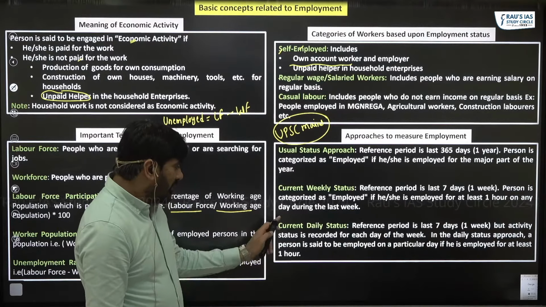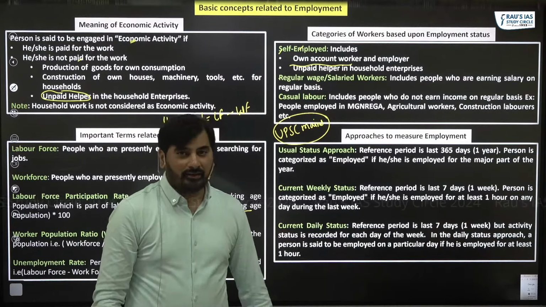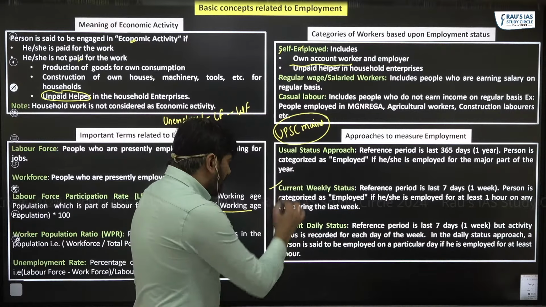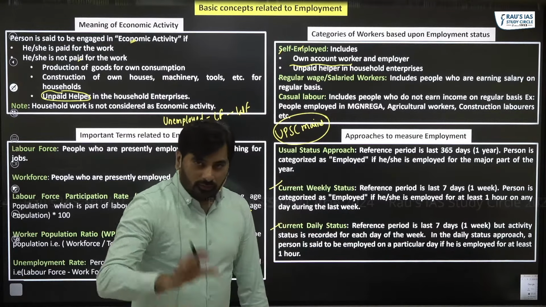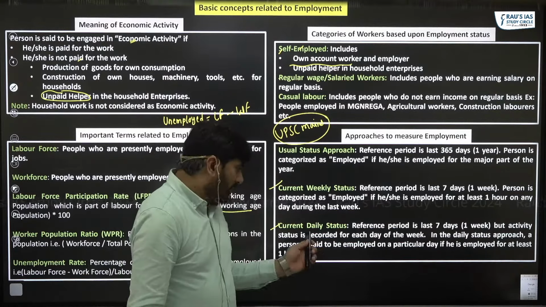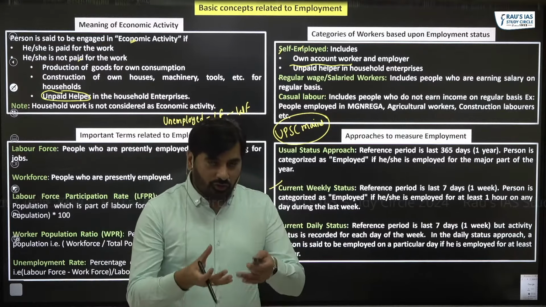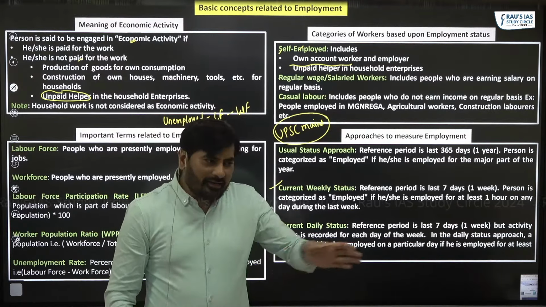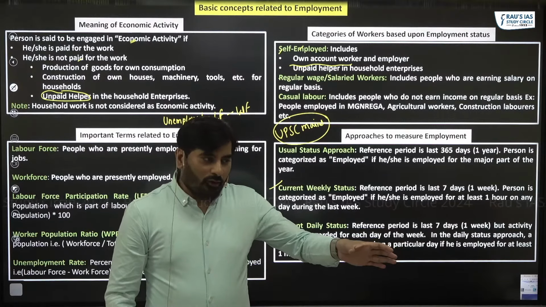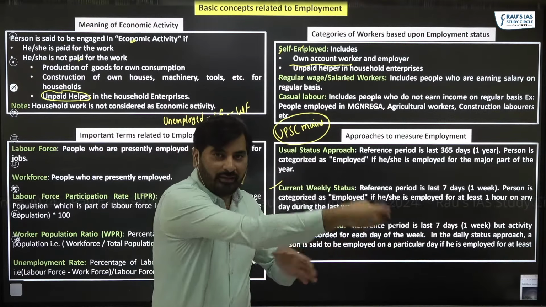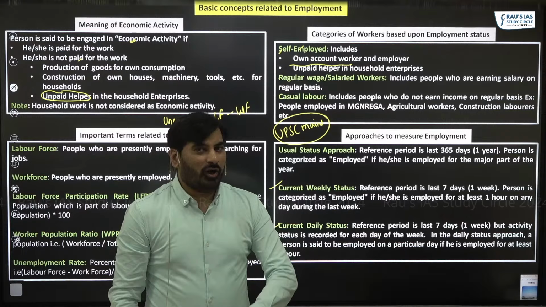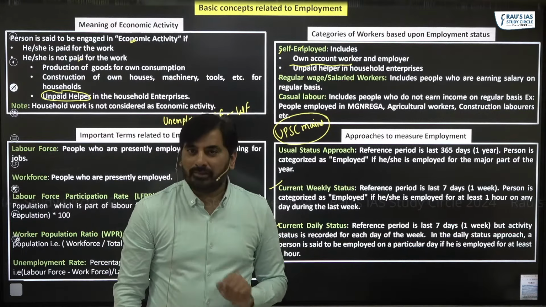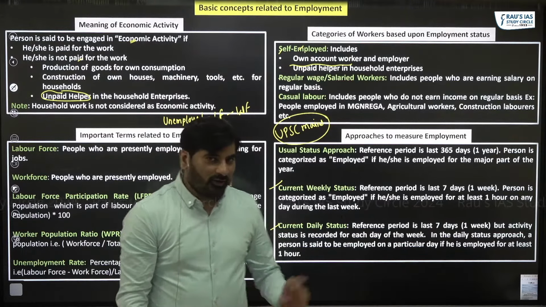The next one is current daily status. There is a little confusion between the two, so please pay attention. In current daily status, the question which NSO would ask is, in the last 1 week, for each of those 7 days, did you find a job for at least 1 hour? Can you see what's the difference here?